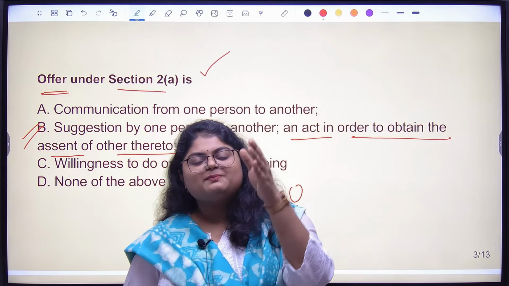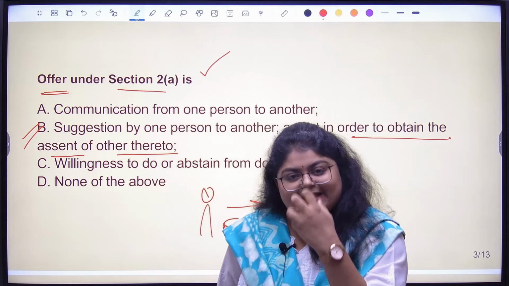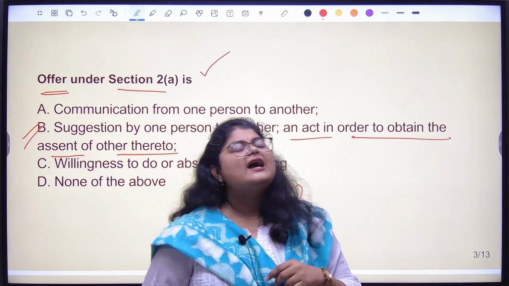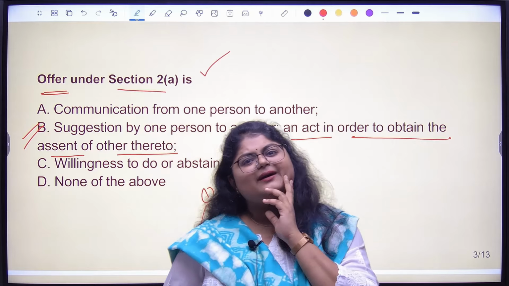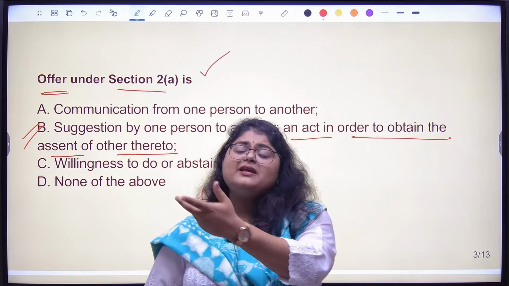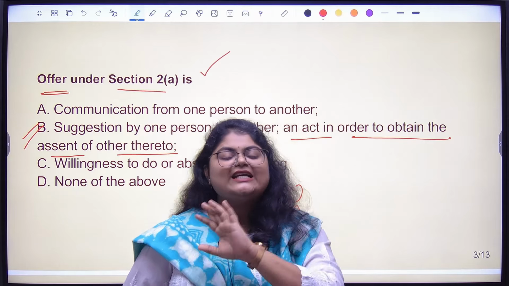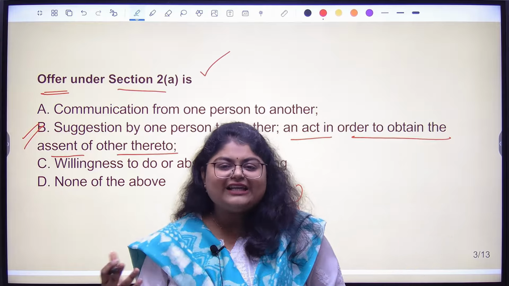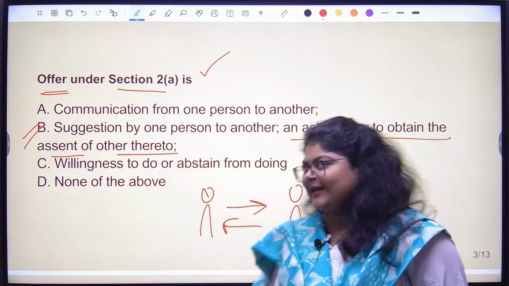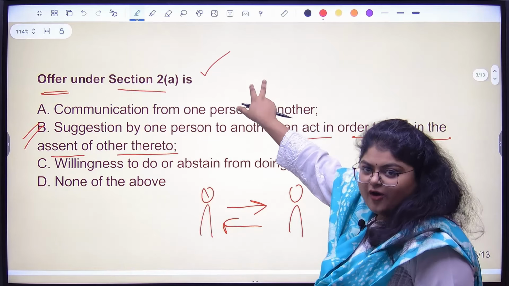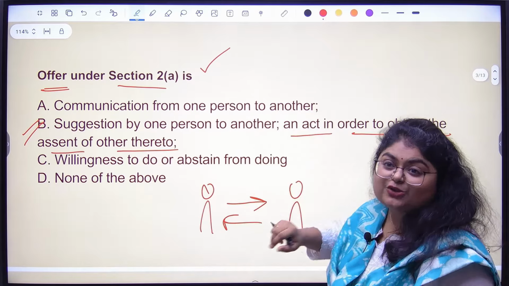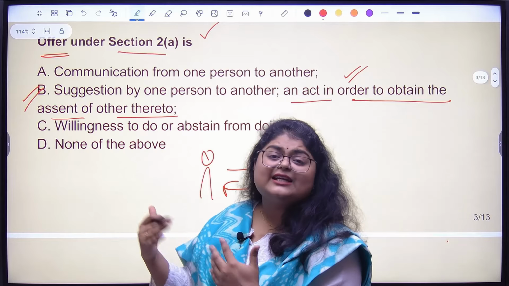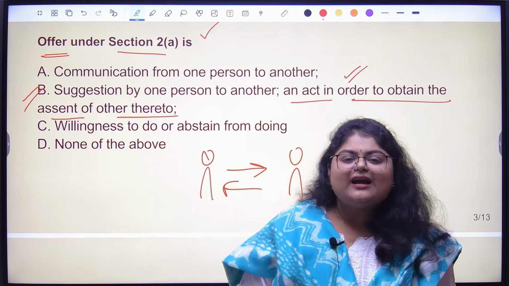Because I'm making a specific statement to you with an expectation that you will answer, yes, I will buy it, or no, I will not buy it. But if I say, I'm thinking now I will sell my house, or maybe if somebody buys, I will sell my house, these sort of general statements, thinking, saying, feeling, are not offers. So for section 2(a) offer, the keyword you should be looking for is: an act in order to obtain the assent. Assent meaning agreement from the other person.